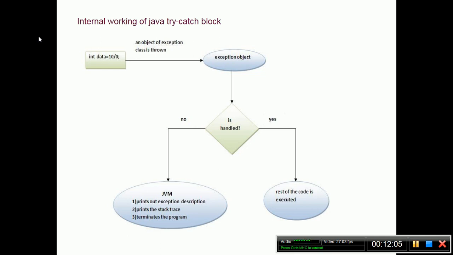The JVM will print the exception description, print the stack trace, and terminate the program. At the same time, if the user has declared the exception handler, that is within the catch block, the catch statements will execute and the rest of the code will execute normally.